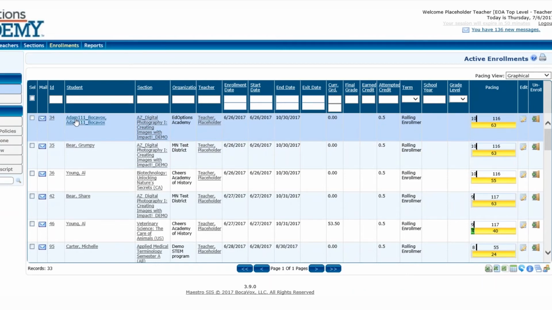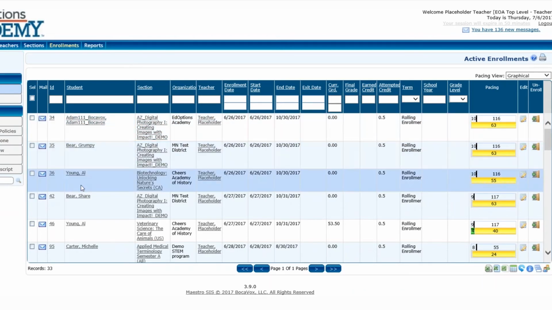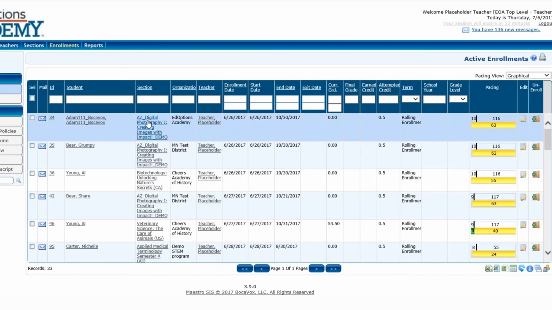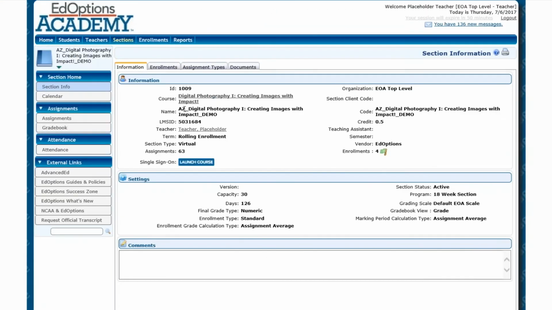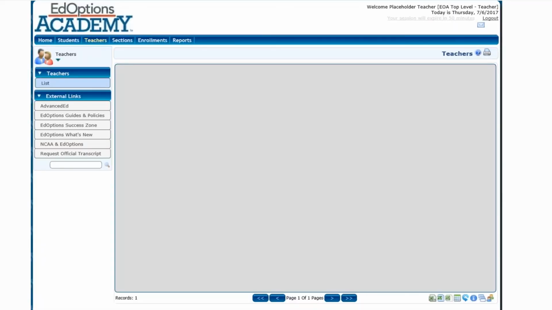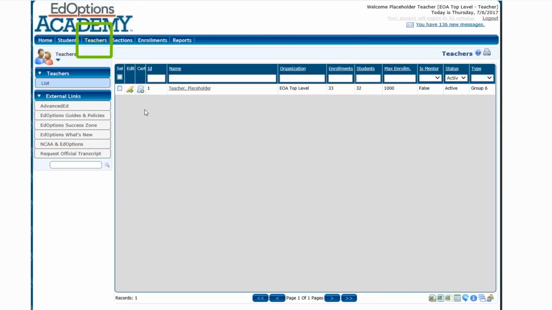This will take me back to that section page that I was just on. And if I click on the student's name, that will take me to their student main page. So if I click into digital photography, it gives me that launch course button. I have one more function I need to show you before we get to that single sign-on, and then we will get into the new platform.